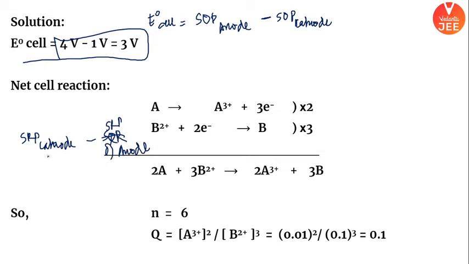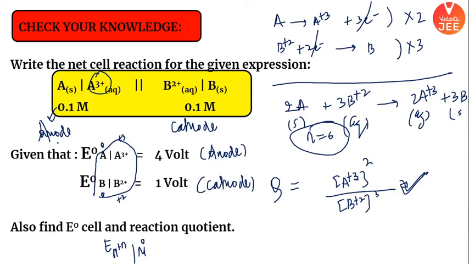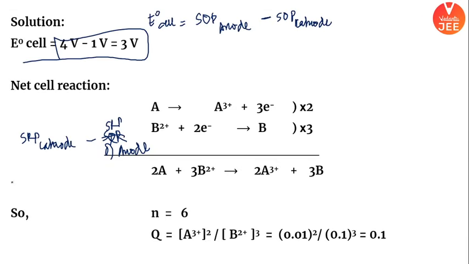Now what you have to do here? You have to just convert the values. Cathode value is given to you, beta, is what? 1 volt. I will use minus 1. Anode value was given as plus 4. I will use minus 4. So what is the overall answer?